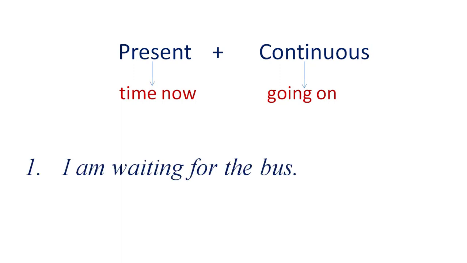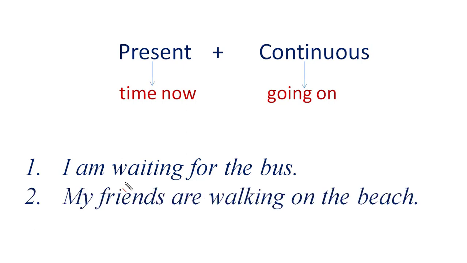We have some sentences here that show the present continuous tense. Like we have the first sentence here, I am waiting for the bus. Means this action of waiting for the bus is going on. This action is happening. Means the bus has not reached and I am waiting for the bus. The next sentence here is, my friends are walking on the beach. Means my friends are doing this action of walking on the beach at the present moment. This action is going on.